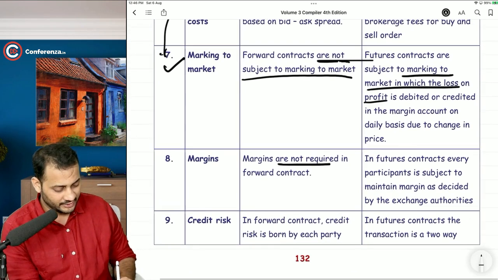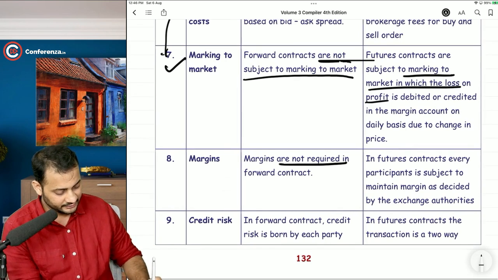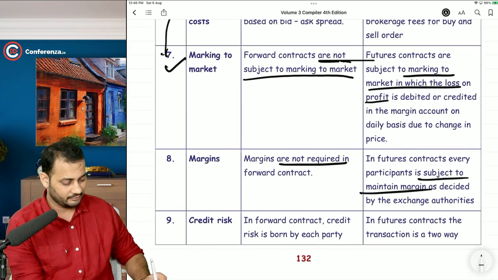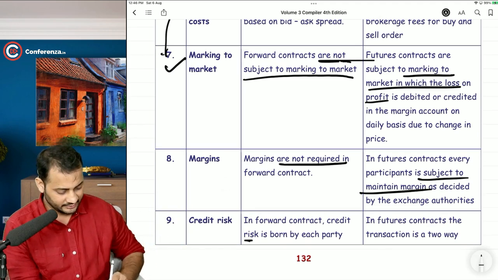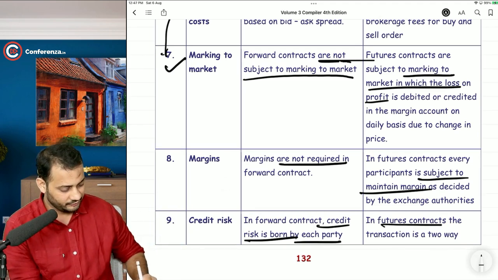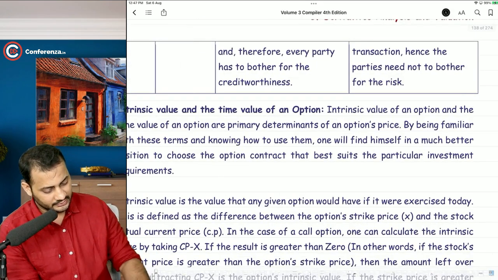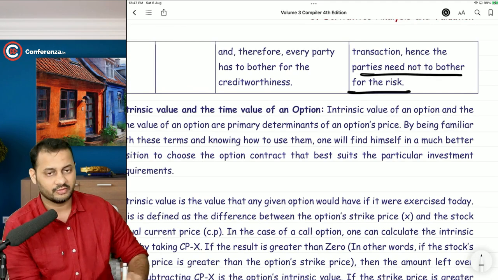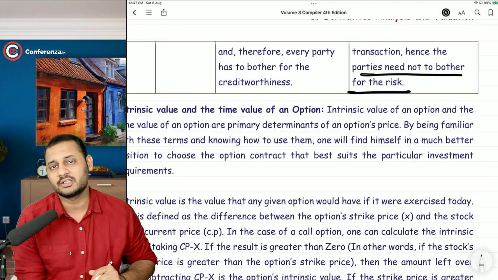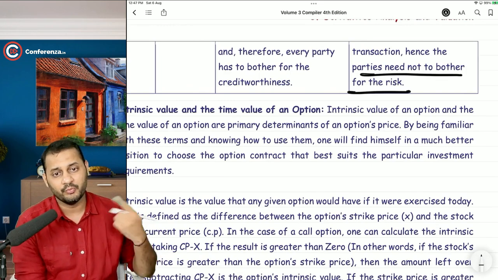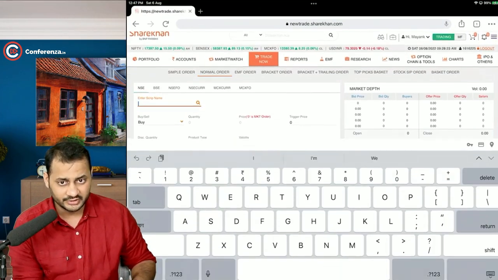Margins. There are no margins. I told you there is no margin required in the forward contract, but yes, it is required in futures, to maintain margin as decided by the exchange authorities. Credit risk. There is a credit risk borne by each party. In a futures contract, the transaction is a two-way contract, hence the parties need not bother about the risk. That means there is no default risk in the futures contract, but there is a default risk in the forward contract.